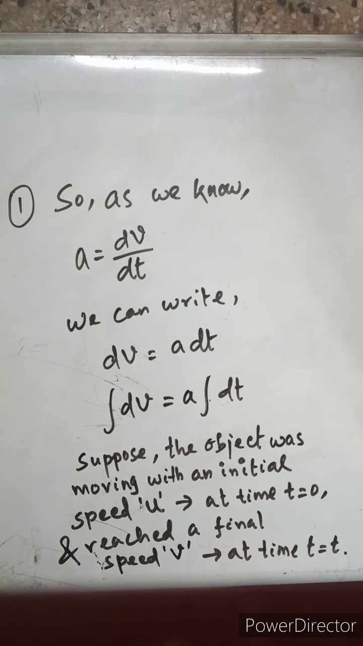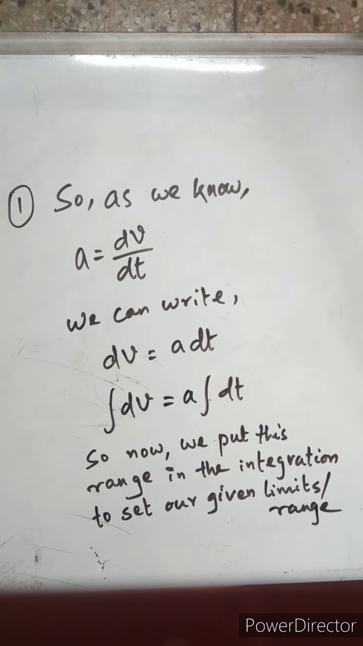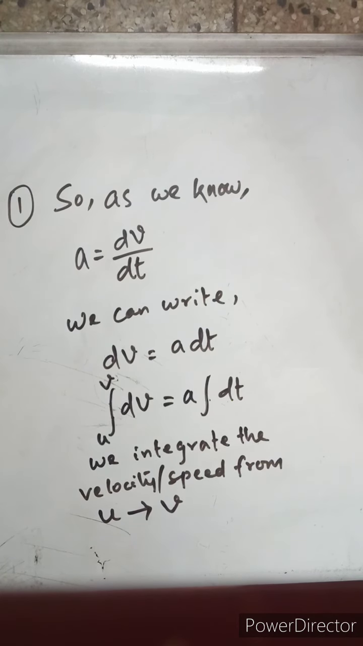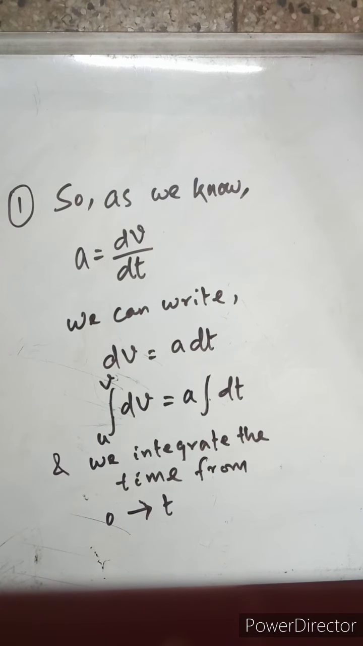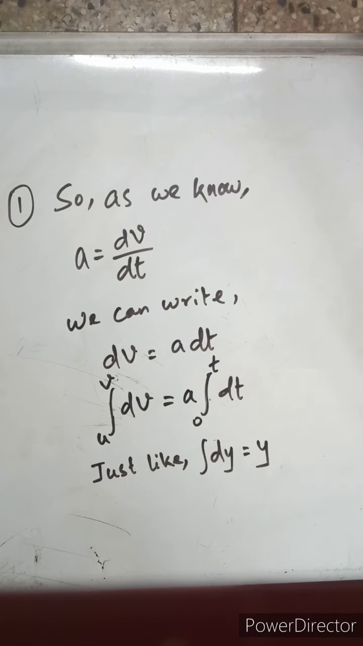So mark the timings: at t equal to 0 we had the initial speed u, and at t equal to t we had the final speed v. So we'll be integrating over that range. We put this range into the integration to set our limits. Speed or velocity is taken from u to v. In the integration sign we have u at the bottom and v at the top, and again 0 at the bottom for dt, and t, the final time, at the top. So it is from the initial to the final. Initial lies at the bottom, final lies at the top.